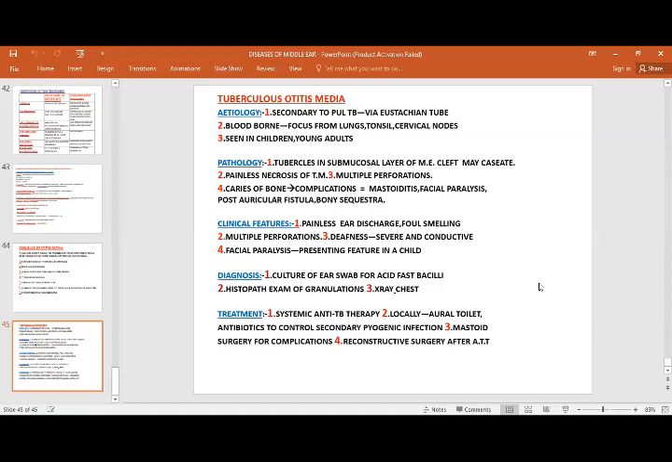So clinical features are painless ear discharge, which is foul smelling, multiple perforations, severe deafness which is conductive, and then facial paralysis as a presenting feature in the child. Diagnosis: culture of ear swab for acid fast bacilli, histopathological examination of granulations, X-ray chest. Treatment: systemic anti-tuberculosis therapy, locally aural toilet, antibiotics to control secondary pathogenic infection, mastoid surgery for complications, and reconstructive surgery definitely after anti-tuberculosis therapy.